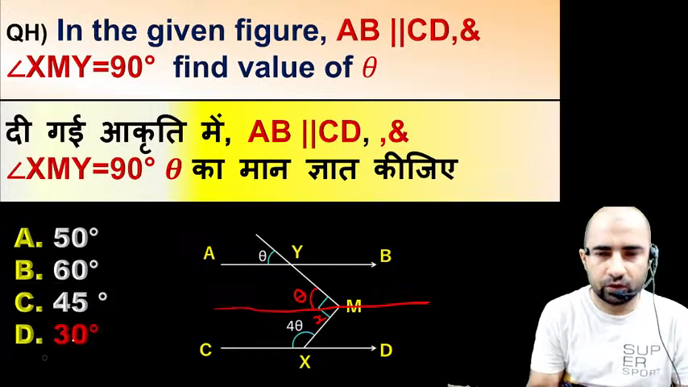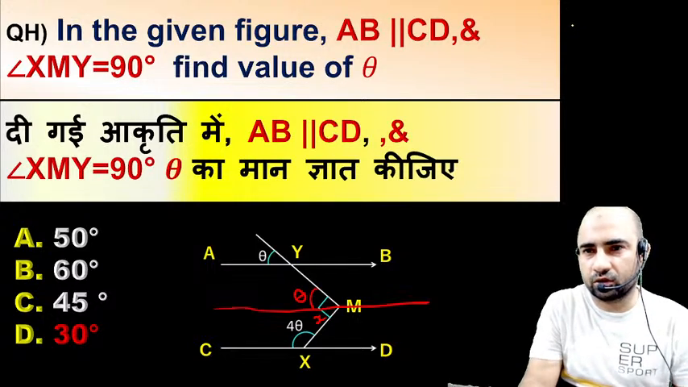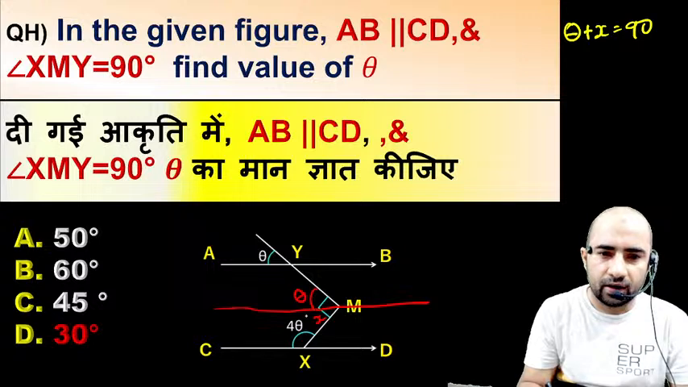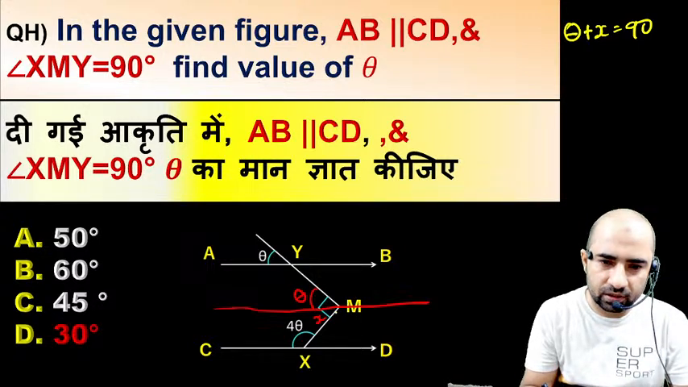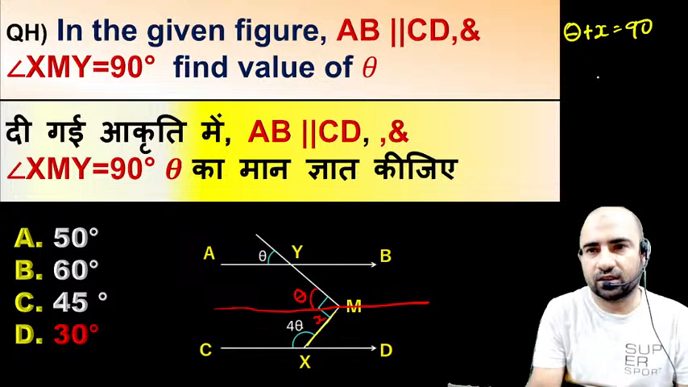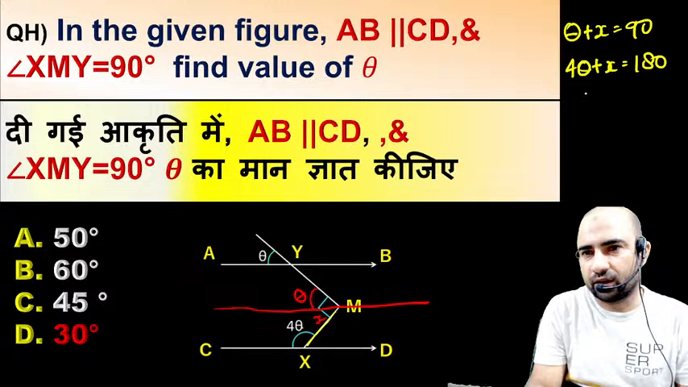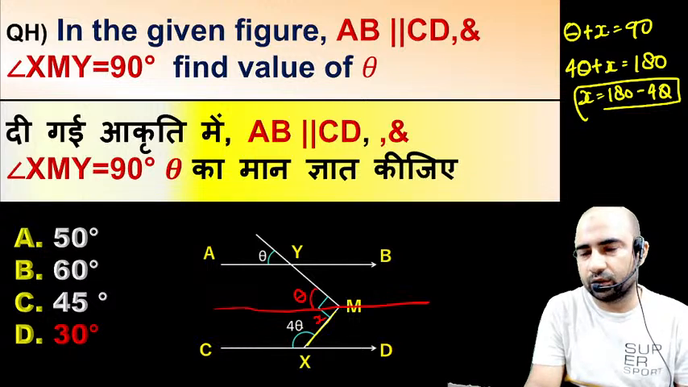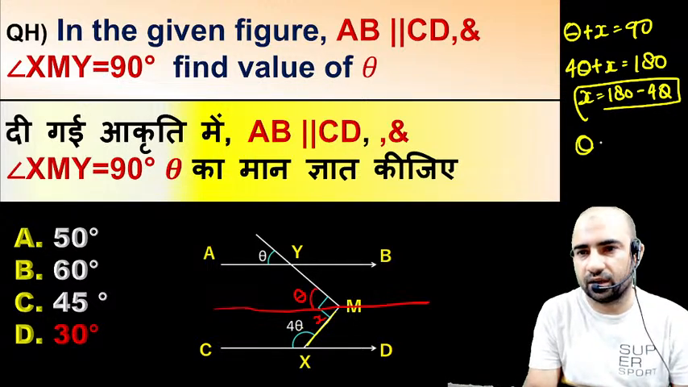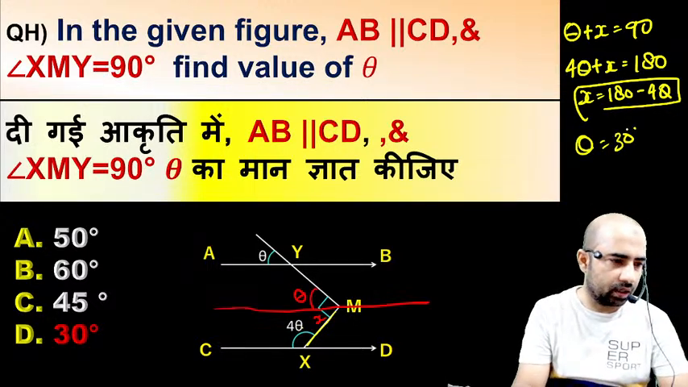I have already explained the solution of this question. Theta plus x is equal to 90. Now from here, this is the interior angle property: 4 theta plus x is equal to 180. So from here you can find the value of x. x would be equal to 180 minus 4 theta. Now just put the value of x in this equation and you will get the value of theta as 30 degrees. Now we will move to the next question.